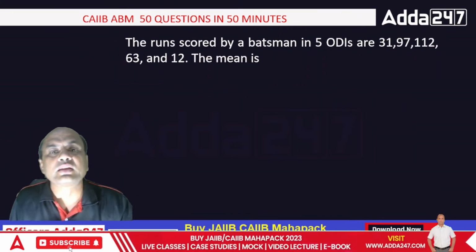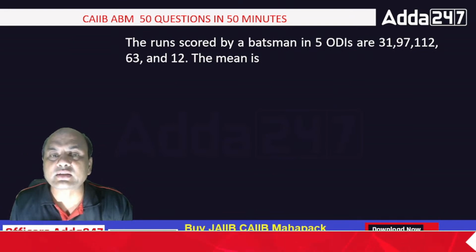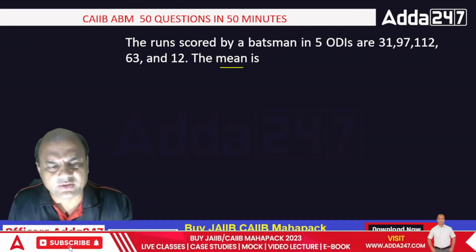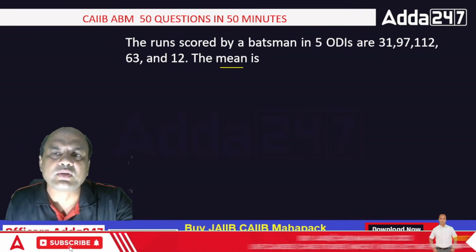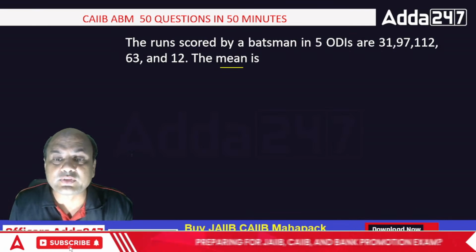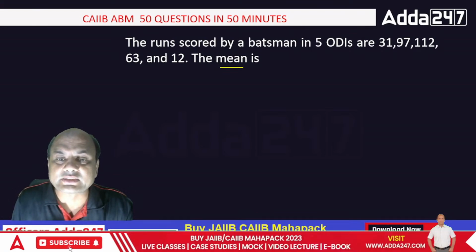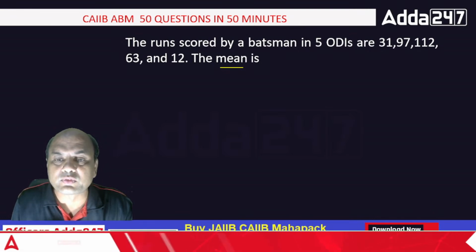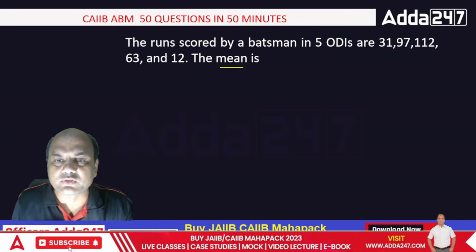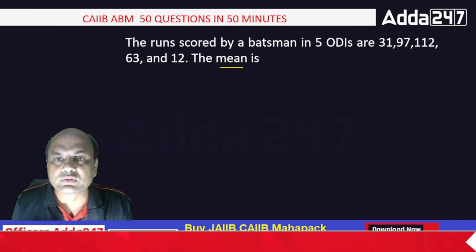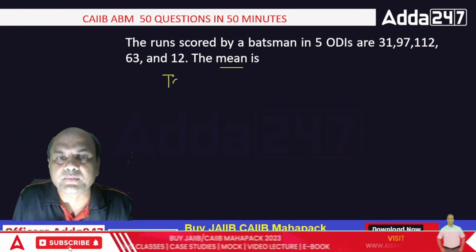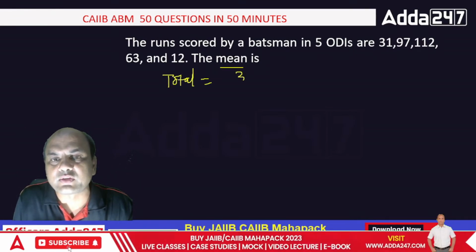Got it? The runs scored by the batsman in 5 ODIs are this much. Therefore, what is the mean? How to find this mean? Everyone, try it yourself. Even I'll try. Both of us will do it simultaneously. See here, I don't have the answers. So 31 plus 97 plus 112 plus 63 plus 12. What is the total you are getting? 315. Let me write it over here. Total equals 315.